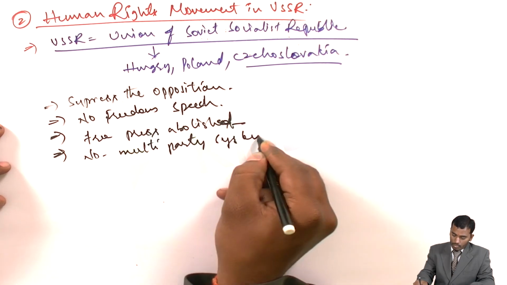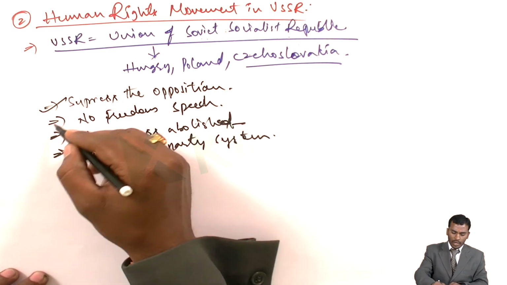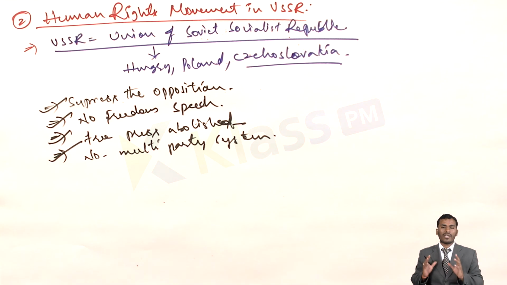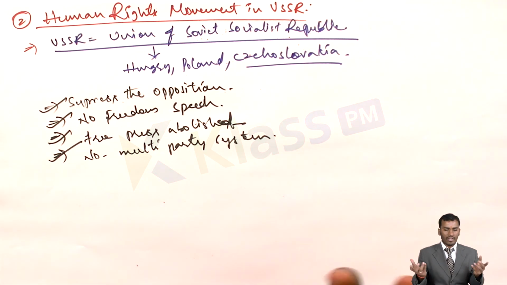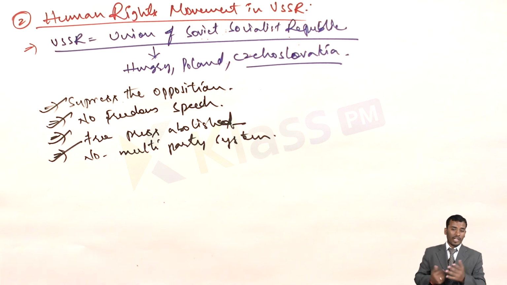Okay, like this, it has many of the problems. Here, the people were fearful, and always in tension, always in a hyper-tense and fearful situation. They were not able to move freely. Even ordinary people could not move freely wherever they wanted. That means even freedom of movement was not there. Even for ordinary people, freedom of expression was no way.